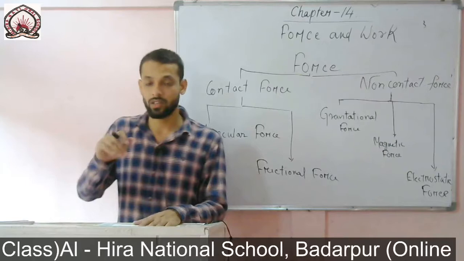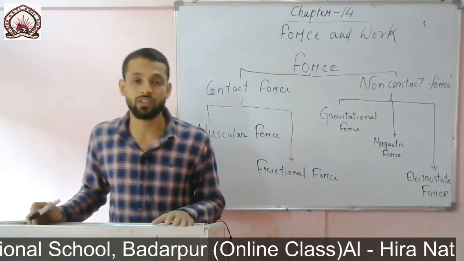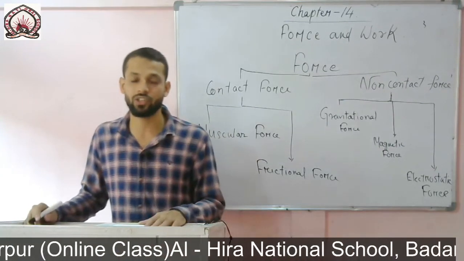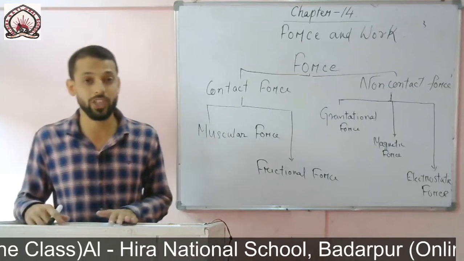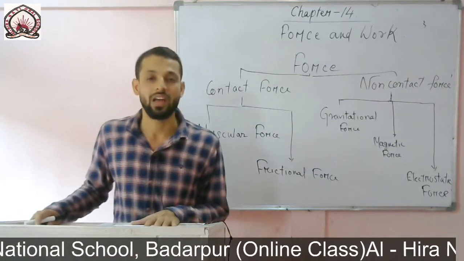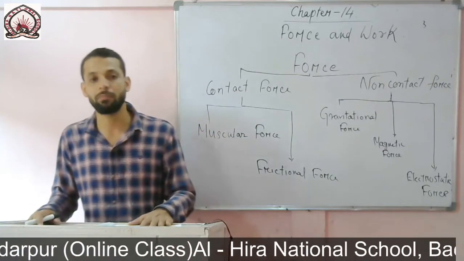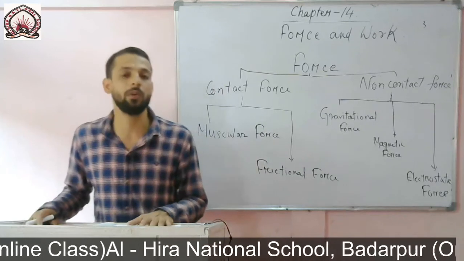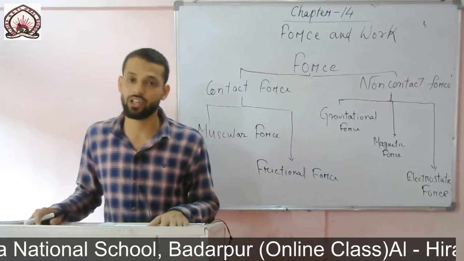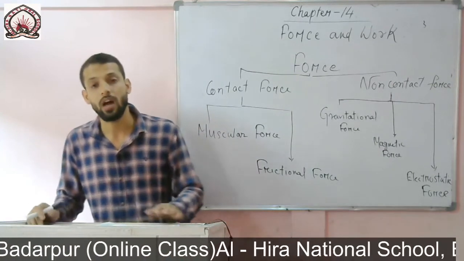But large objects, the large heavenly bodies, exert large gravitational force. So what does gravitational force mean? We can simply say that the force exerted by the earth to pull a body toward itself is called gravitational force. Even we people can walk nicely due to the presence of gravitational force. Gravitational force helps us to stand upright.